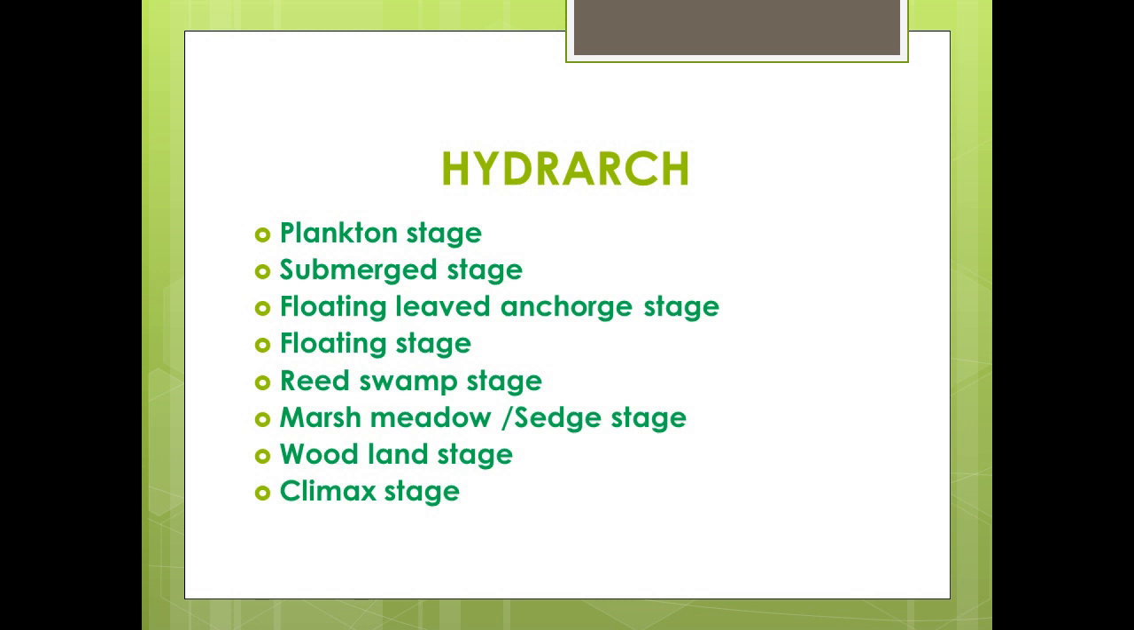Woodland stage consists of shrubs and small trees which can tolerate bright sunlight and waterlogged conditions. Examples: Salix, Cephalanthus, Populus, etc. Climax: the woodland is gradually replaced by the forest. So what began with water finally ended up as a forest.